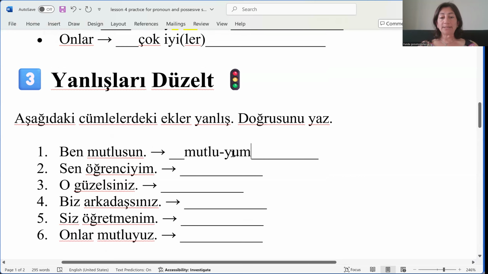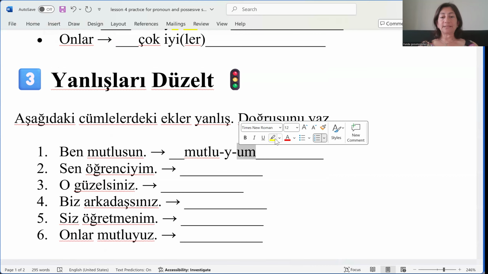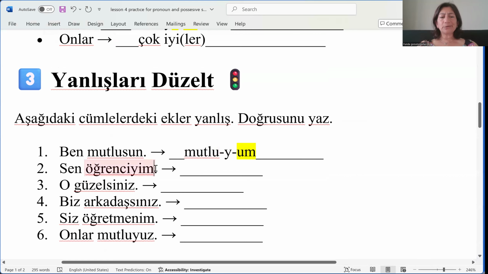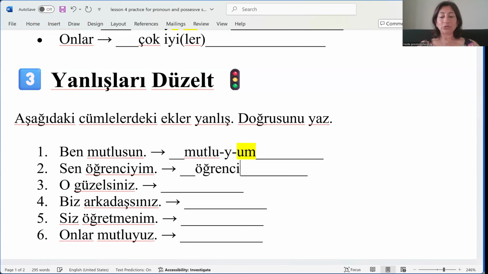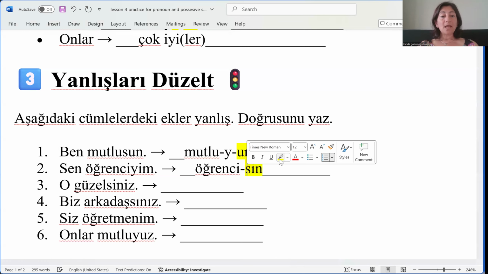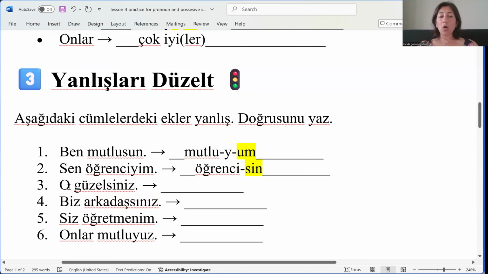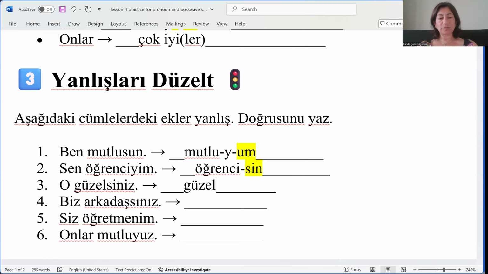mutluyum. So why is the connector here, right? Suffix is needed for the subject ben. Sen, öğrenciyim? No. Sen öğrencisin. So I had to memorize the suffixes with 4 versions for each. Let me write öğrencisin. Öğrencisin is the suffix that's needed here. O güzel, o. So no suffix is needed. So just write güzel. O güzel, she's beautiful.